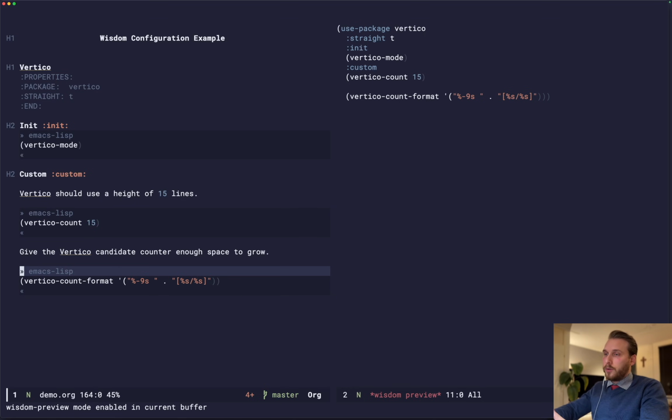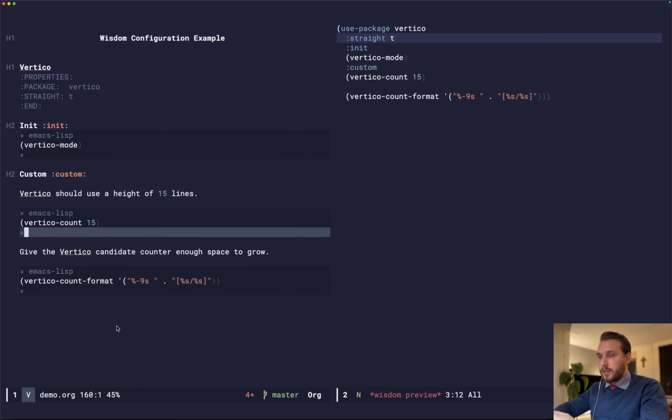So this org file currently only has this vertical statement. And you can see here that we have use-package vertical, straight is set to true. Then we have init, vertical mode, custom, etc. So you can see that all of this gets aggregated, concatenated, and transpiled into a proper use-package statement, even though all of these Emacs Lisp source blocks are in isolation.